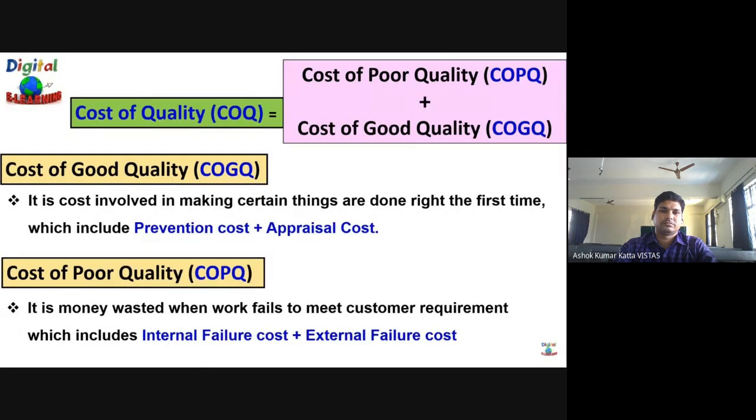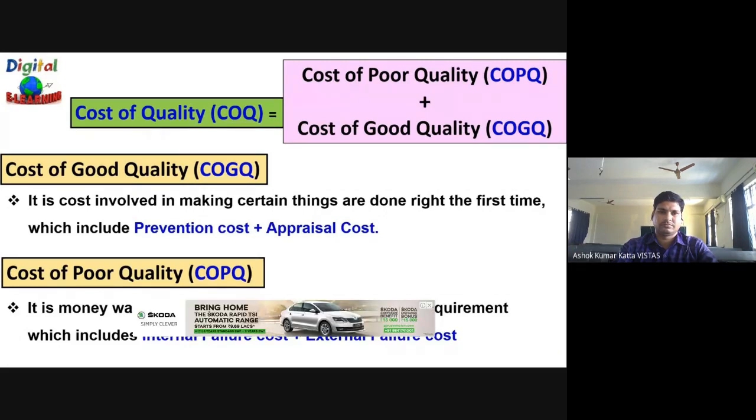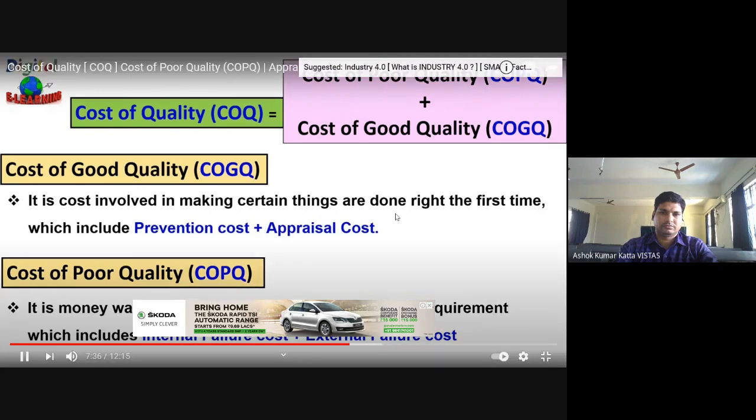So the internal failure cost and external failure cost will give you the cost of poor quality. And when you add both this cost of poor quality and cost of good quality, you will get the total cost of quality, which is simply a sum of prevention cost, appraisal cost, and the failure cost, including both internal and external.